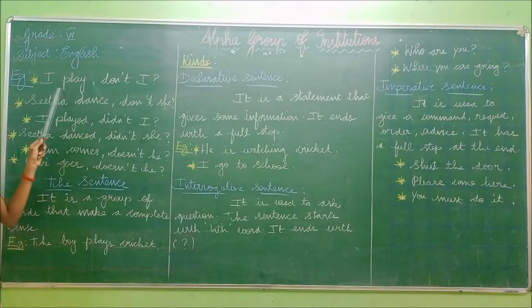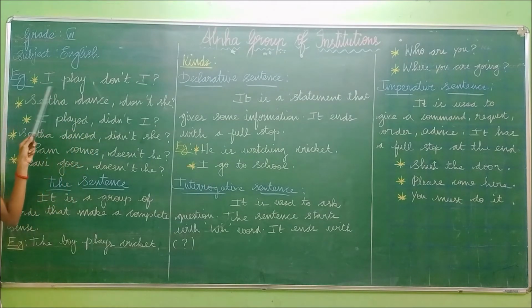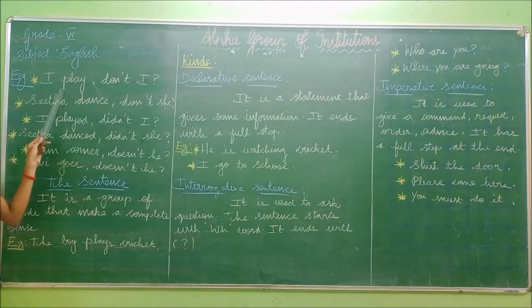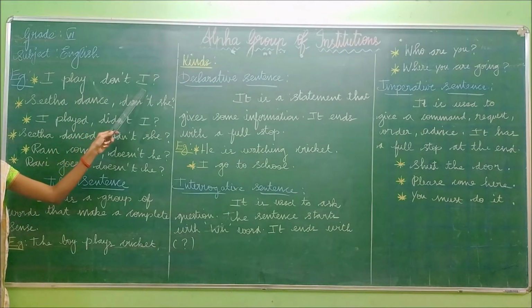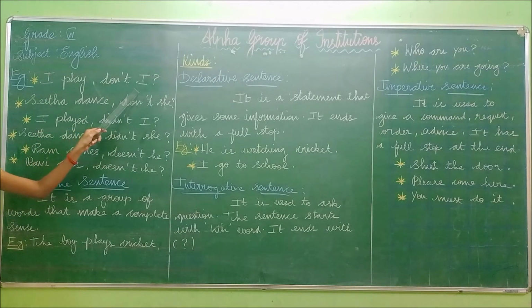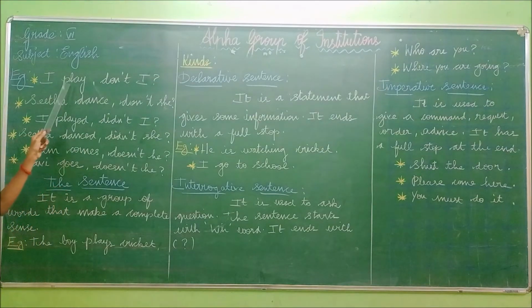And why have we added the negative form? Because the sentence is in the positive form, so we have written the tag in the negative form: don't. And at last, we have to use the pronoun. The pronoun is I. After this pronoun we have added the question mark. So, I play, don't I?